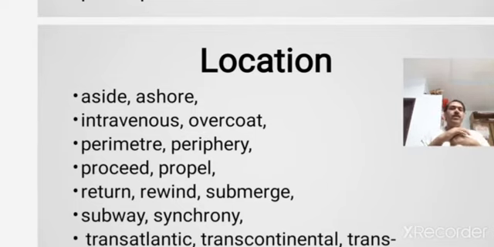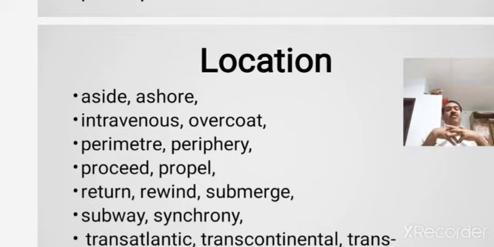Proceed and propel. In these words, what is the prefix? Pro, P-R-O is the prefix that is added to the existing word. Proceed, propel. In these two words, the prefix is P-R-O. And turn, return. In the next line you can see turn, return, wind, rewind, merge, submerge. So different kinds of prefixes are there. A number of types of prefixes are there.